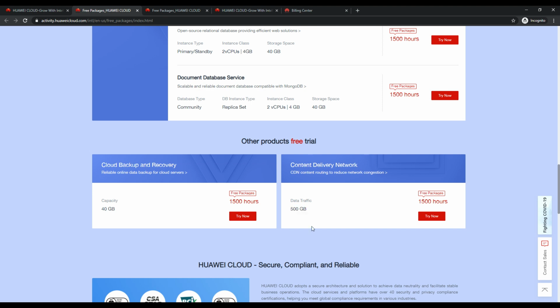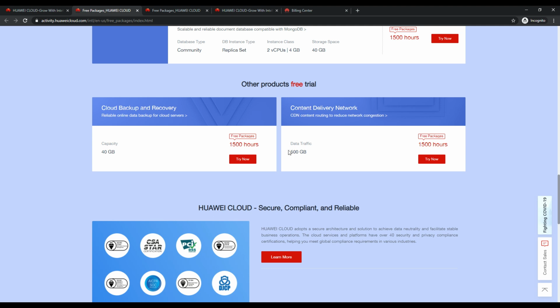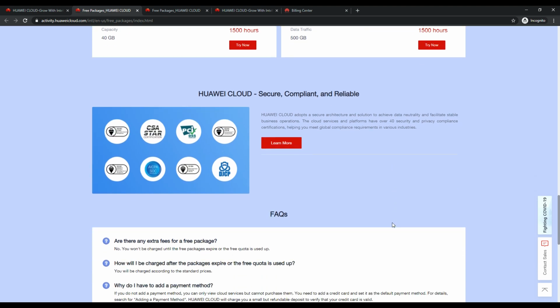So try to understand, this is something very tricky. I have not explored it, but I found something. Maybe here it's all about a calculation. I can say maybe setting up a CDN is also chargeable. That is where they mention these hours, but the data traffic is 500 GB. So I would highly recommend to try, but keep your eye on the cost and consumption.